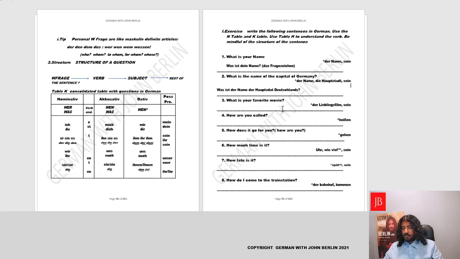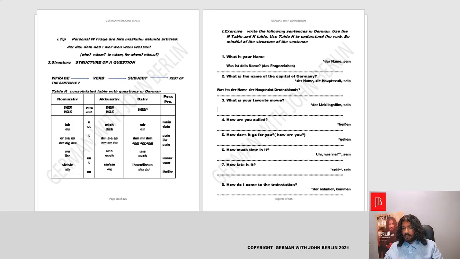Fantastic. Yes. Moving forward, what is your favorite movie? Once again, let's find out. We'll go to the structure, begin with what, that is was, conjugate it in third person. What is, was ist. Your favorite movie, is as a nominative verb, we'll stick to the nominative case. And movie is masculine, der Film. But we don't want to say der, we need to say your. Let's say talking to your friend, we go to dein, we write here dein.